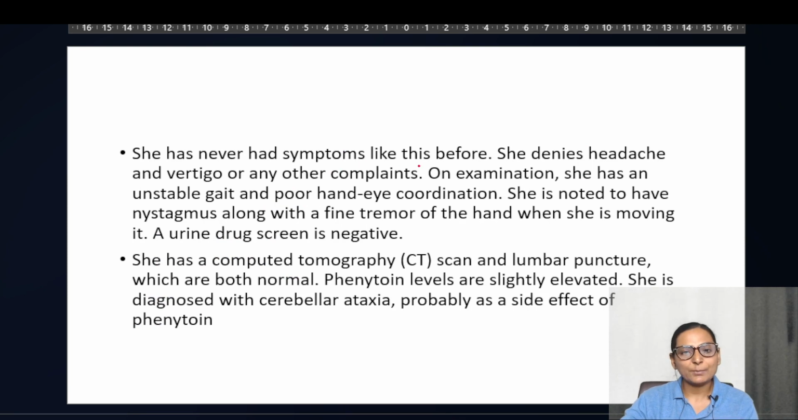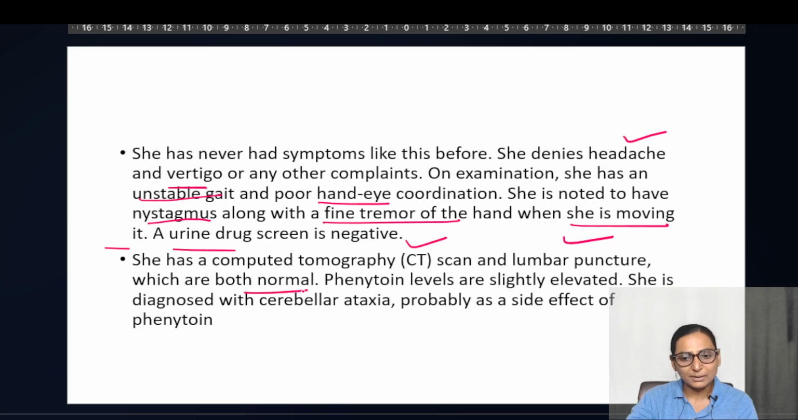These symptoms were never there before. She denies other symptoms like headache, chakkar aana, that means vertigo. She is having an unstable gait, hand-eye coordination is poor. She's got nystagmus. She's got fine tremor when she is moving. Okay, so that means intention tremors, nystagmus, and urine drug screen is negative. She's done a CT scan and a lumbar puncture. Both of them are normal.